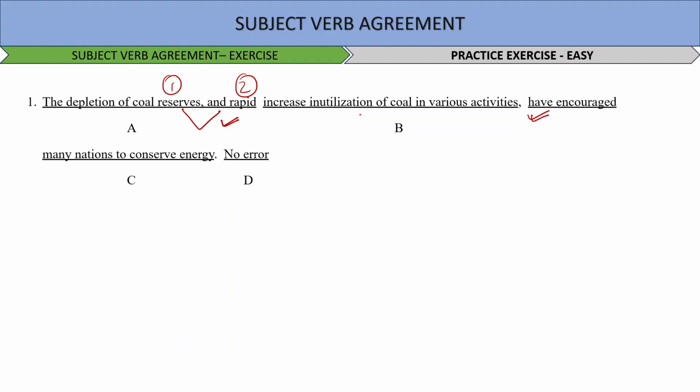Okay, let me tell you, the sentence is appropriate and there is no error in this sentence, and hence the answer is no error. Okay, moving on to the next one.